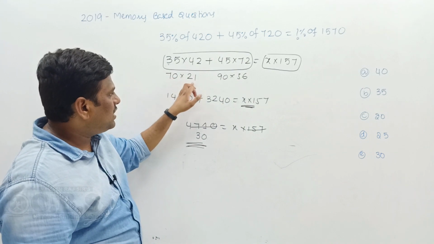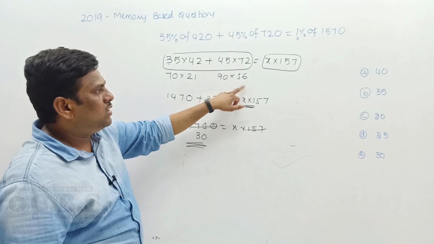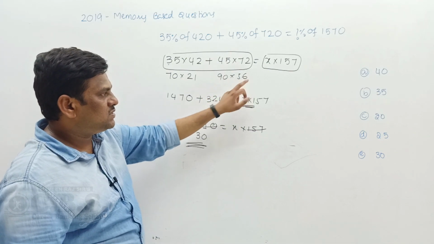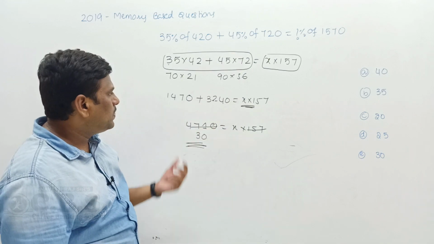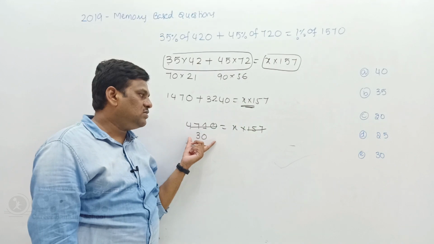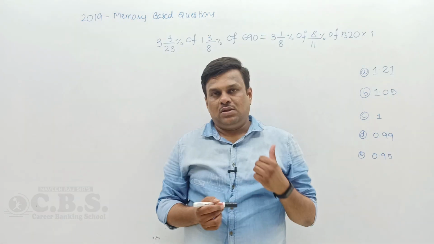Now 21 sevens are 147, 1470. Simple. And 100 into 36 is 3600. 3600 minus 360 is nothing but 3240. Now add these values, you get 4710. 157, how many times to get 4710? 30 times. So which option is the right answer? That option is the right answer. Let's go for another question.